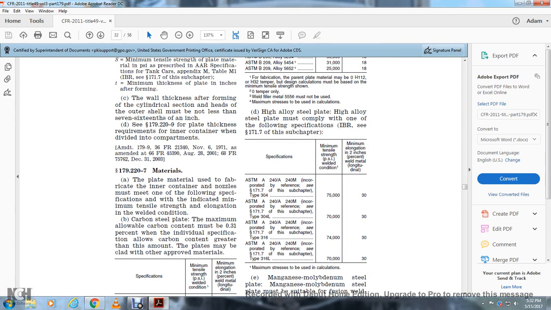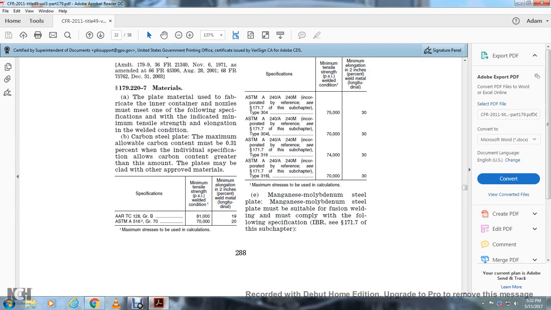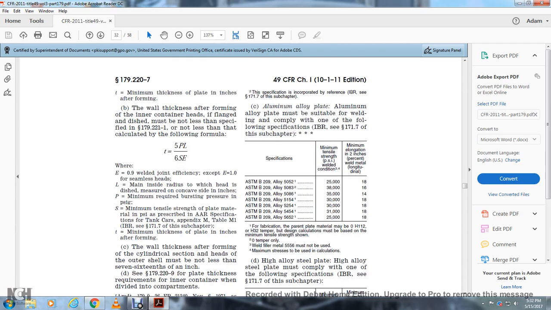following specifications, which indicate the minimum tensile strength and elongation in welded condition. B, the carbon steel: the maximum allowable carbon content must not be more than 3/100ths of an individual specification allowing carbon content greater than the amount, the plates may otherwise be approved materials. Specification, minimum tensile strength PSI welded condition, minimum elongation in 2 inches in percent, welded metal longitudinal.